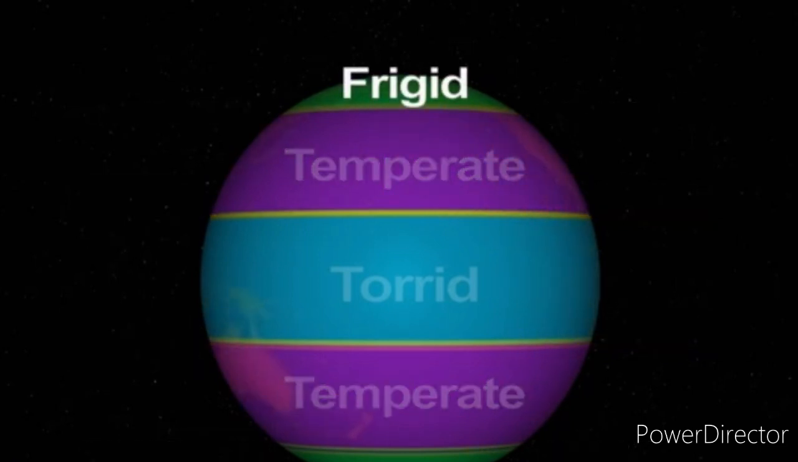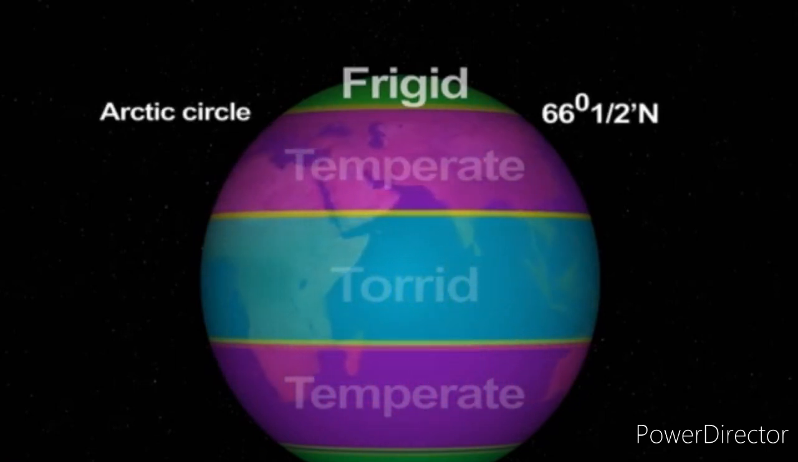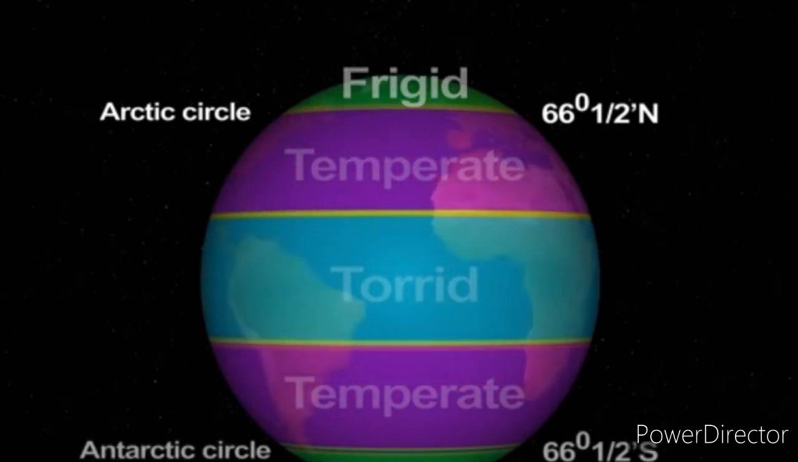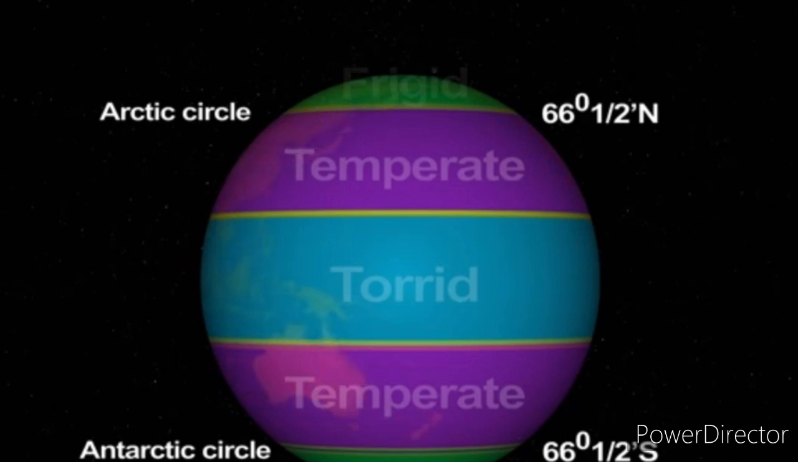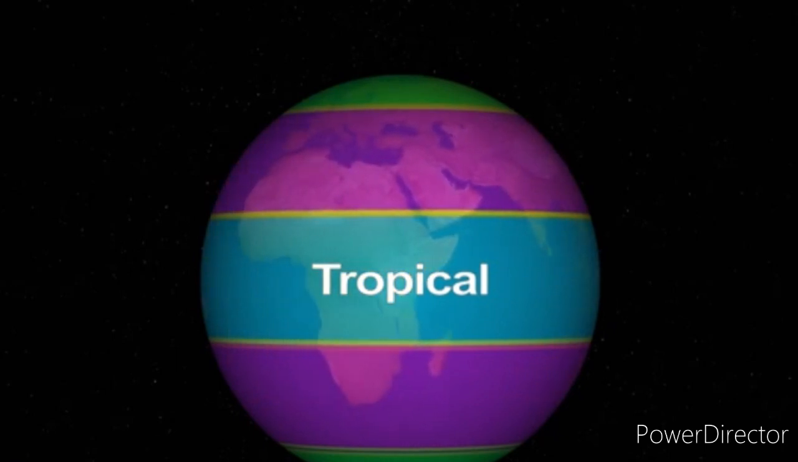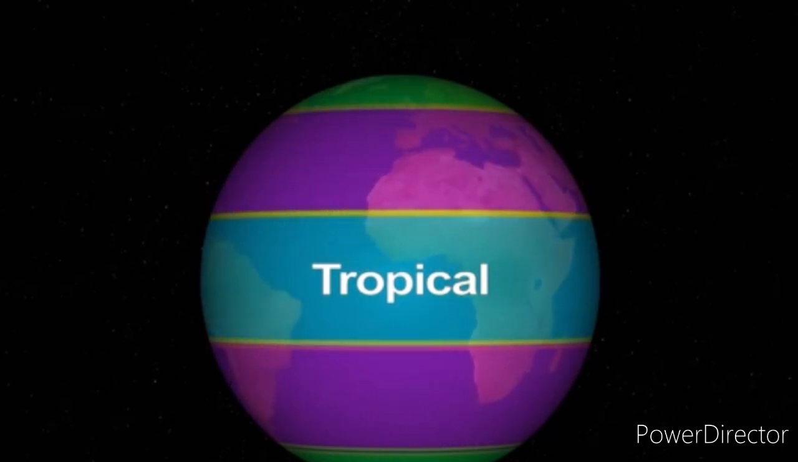Next is the frigid zone. The frigid zone in the northern hemisphere lies beyond the Arctic Circle, and in the southern hemisphere it lies beyond the Antarctic Circle. The rays of the sun in these regions are slanting, so it is very cold throughout the year. Now in the tropical regions, summers are very hot and winters are mild.